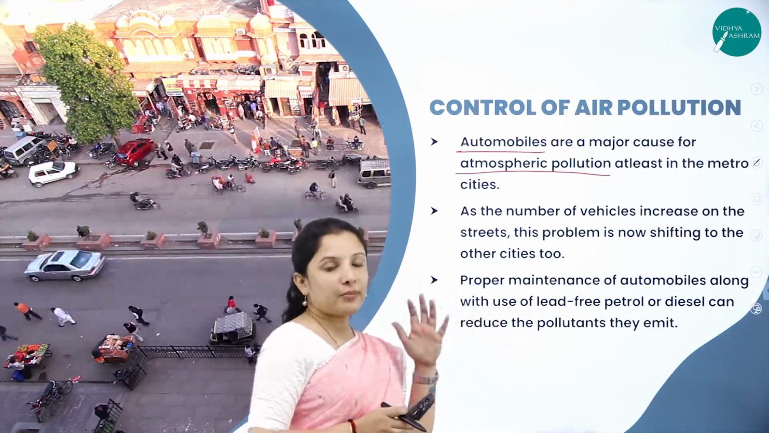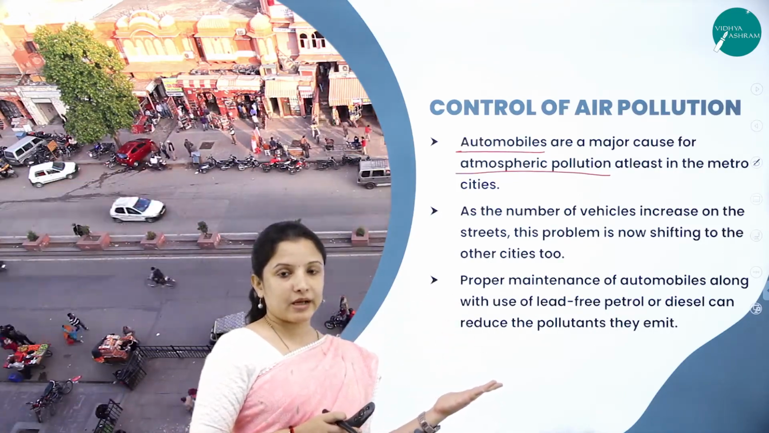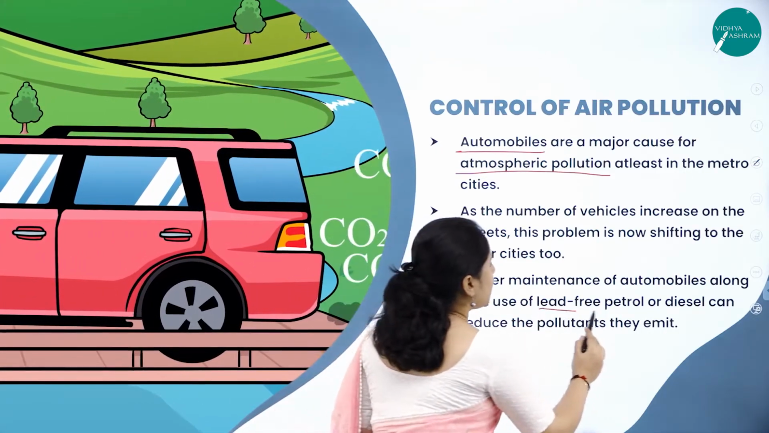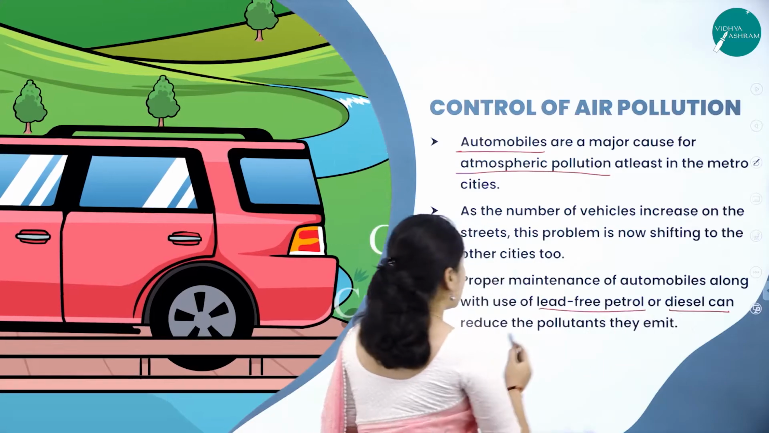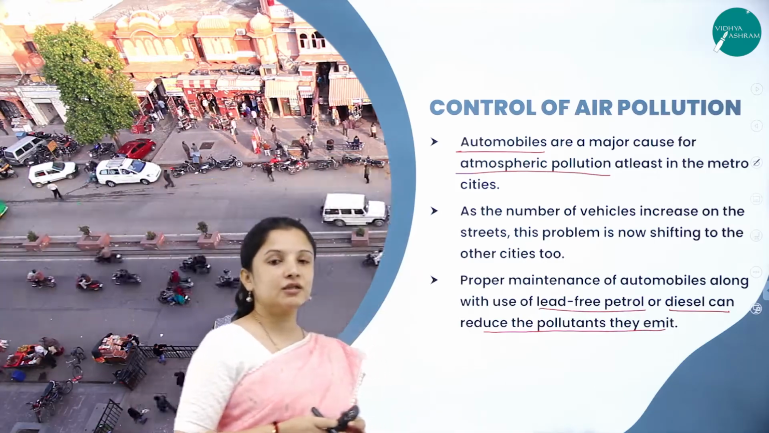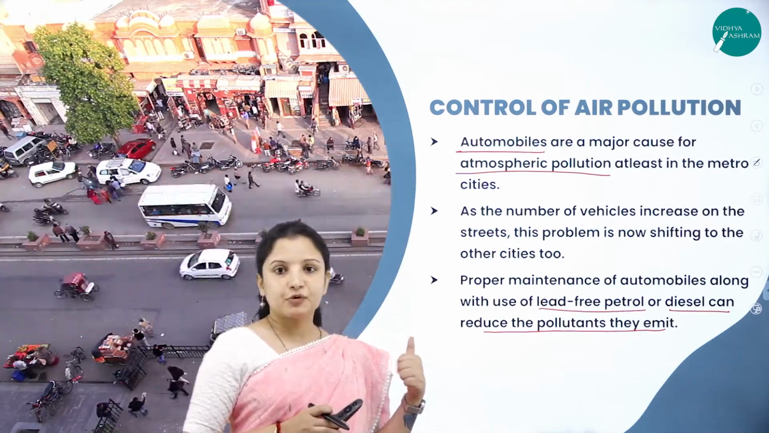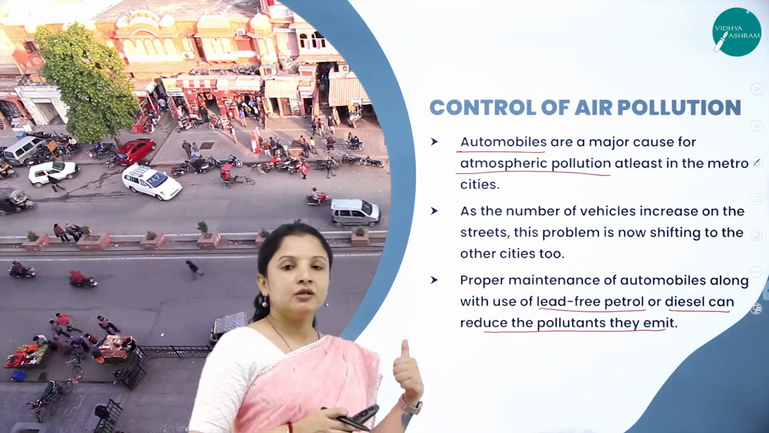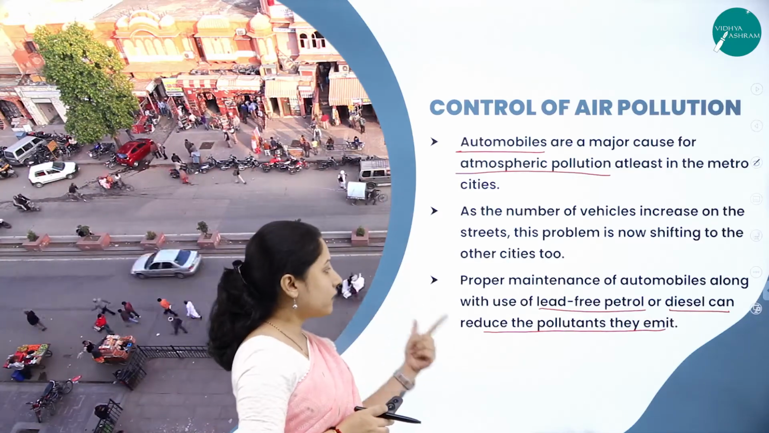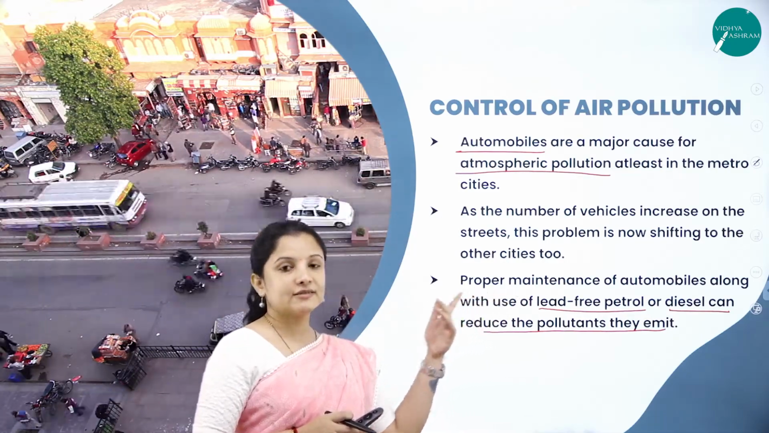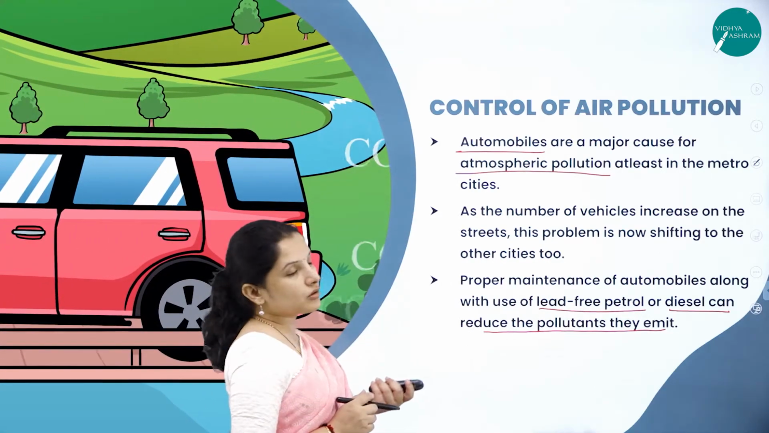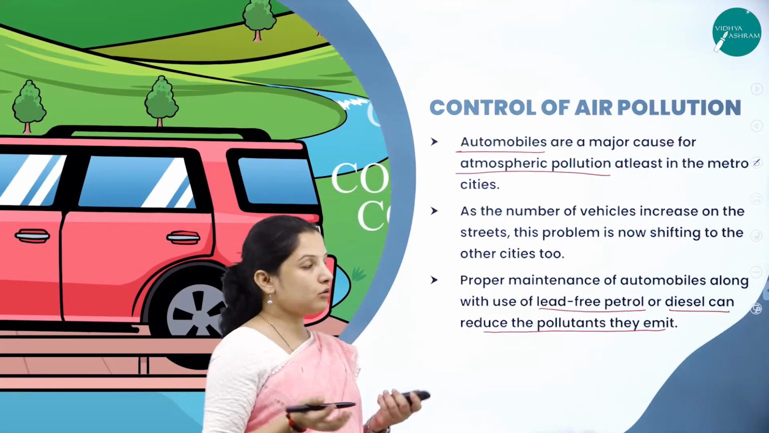Therefore, proper maintenance and discarding of old automobiles should be followed, and we also have to use lead-free petrol or diesel, so that we can reduce the pollutants that they emit. So the first thing is, we need to take care of the automobiles. Proper maintenance should be done so that it doesn't release too much harmful gas to the atmosphere. Or lead-free petrol or diesel can be used so that the pollution can be reduced to some extent. So this is how air pollution can be controlled from automobiles.